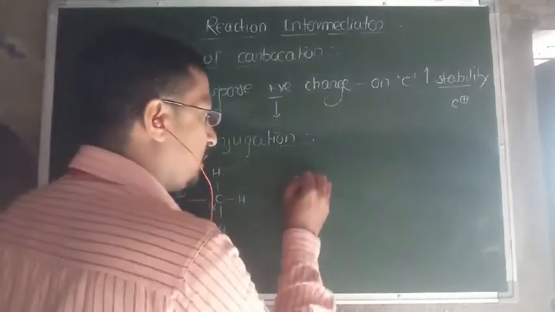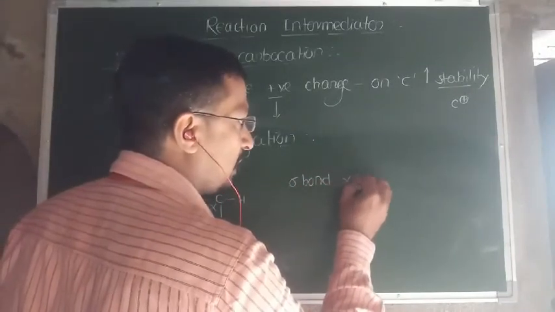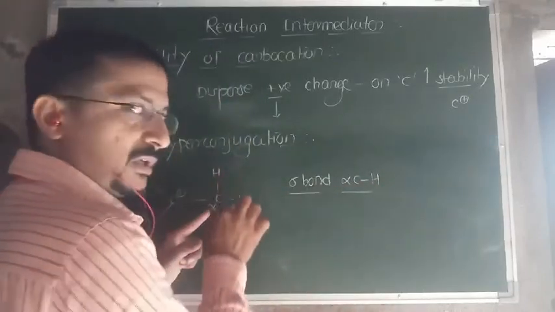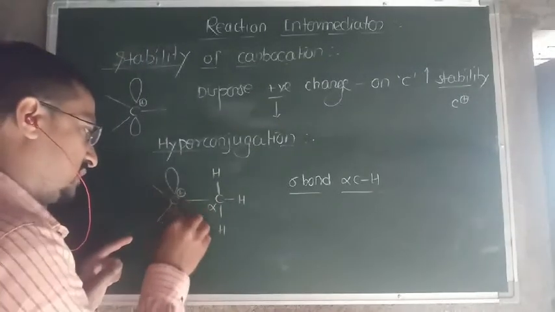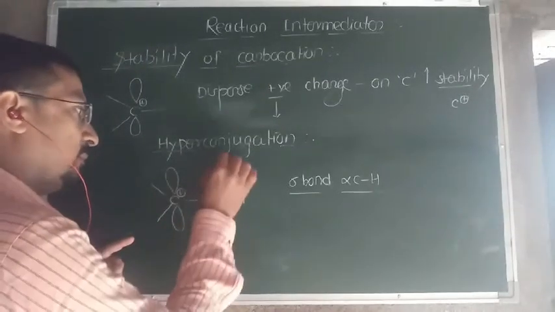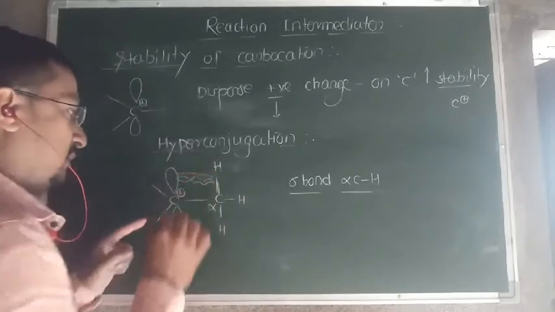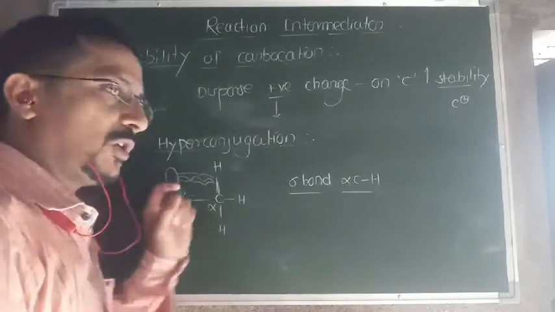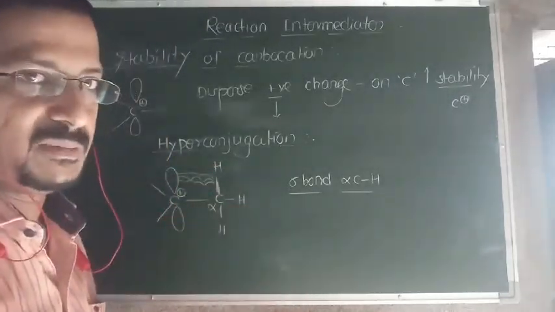So the sigma bond of alpha carbon-hydrogen is in resonance with the vacant p orbital of the carbocation, and due to that some amount of the positivity of the carbocation is satisfied.